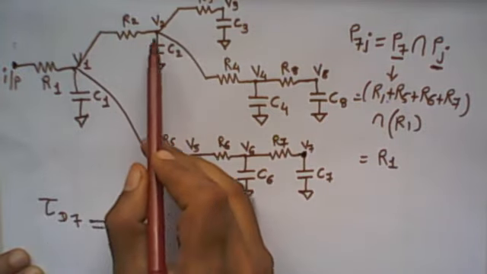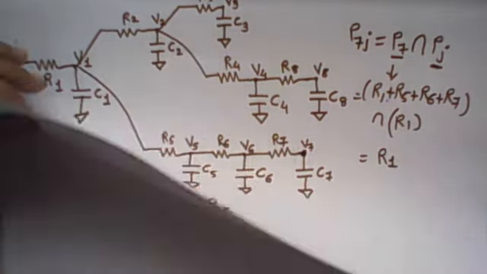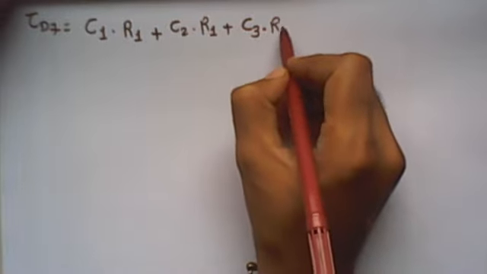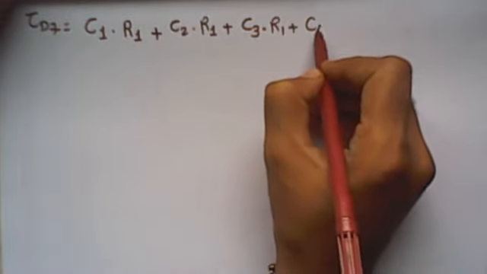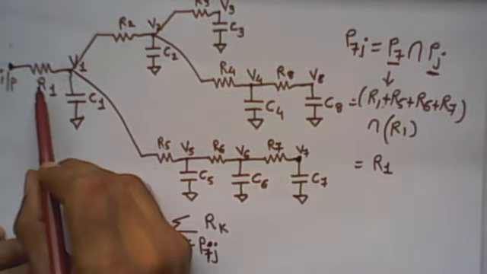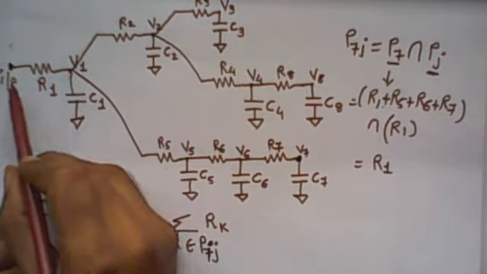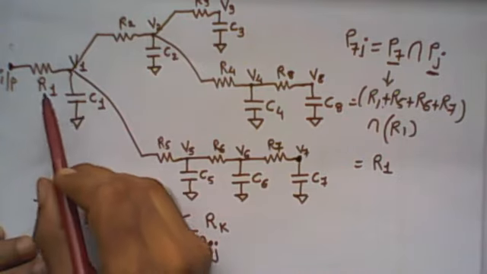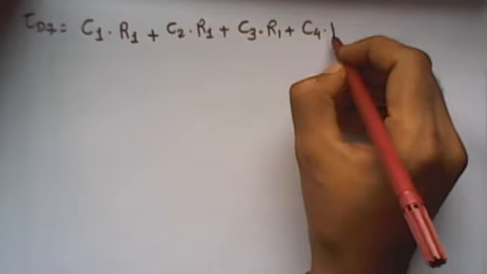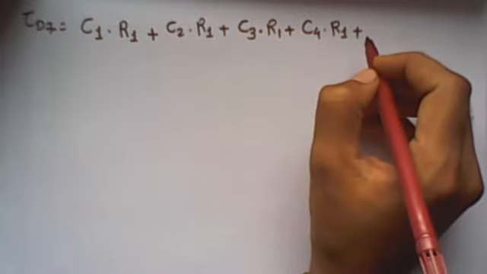So common is only the R1. So this C3 is multiplied with only R1. Then J is equal to 4, so C4. To reach the input to node 4 and input to node 7, common is only the R1. So again the C4 is multiplied with R1 only.